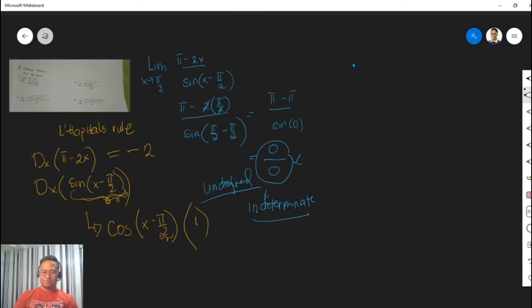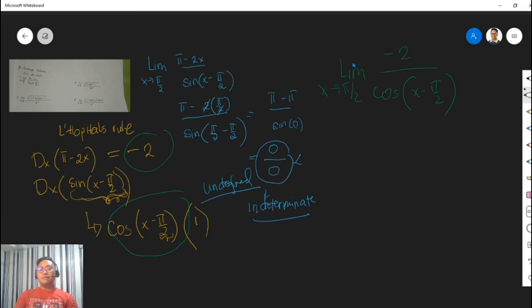So let's take the limit of the derivative of the numerator, which is -2, over the limit of the derivative of the denominator, which is cosine x minus pi over 2 as x approaches pi over 2 still.